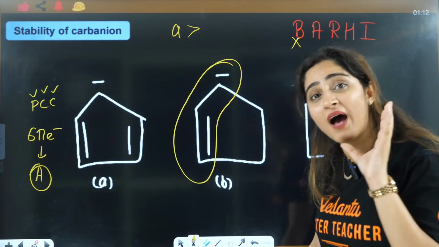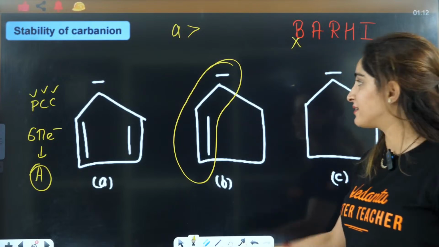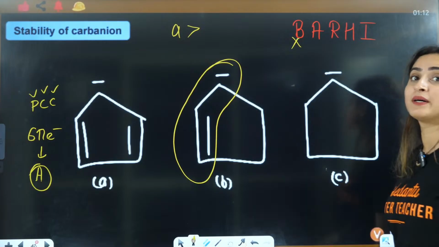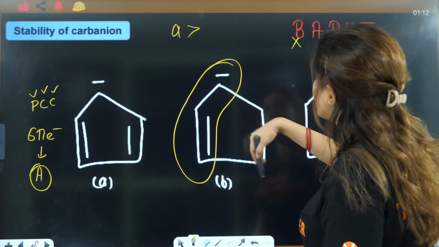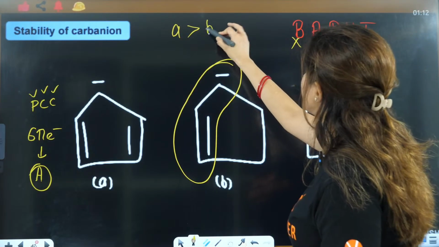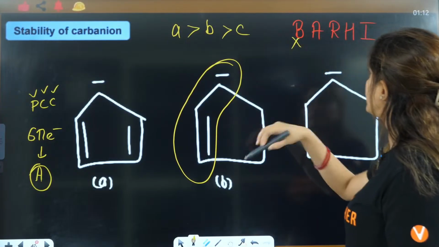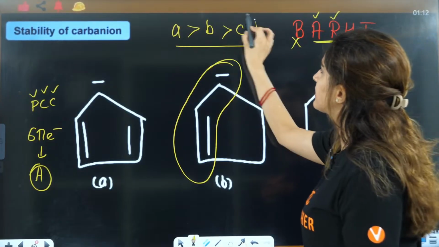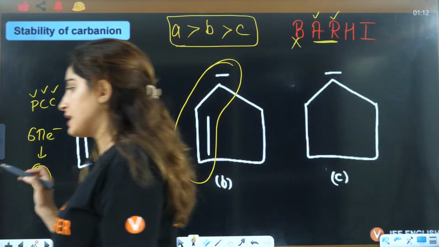Non-aromatic, you will see some other effect that will be applied. This is non-aromatic, this is also non-aromatic. Here it is resonance, so B will be here. This is no effect. So based on aromaticity and resonance, we have answered A, B, C is the correct answer here.